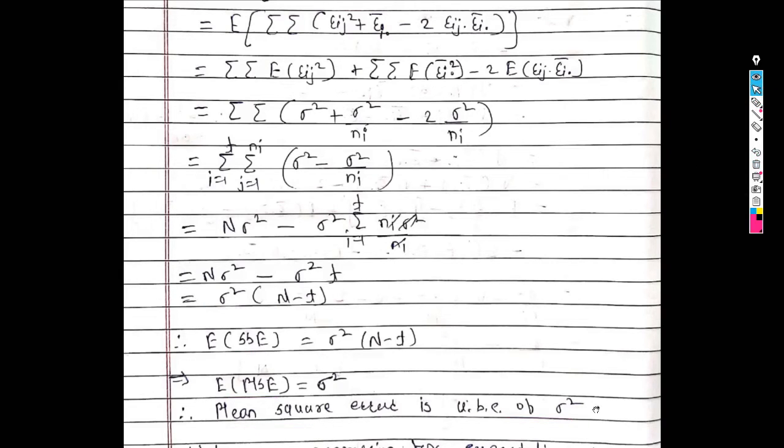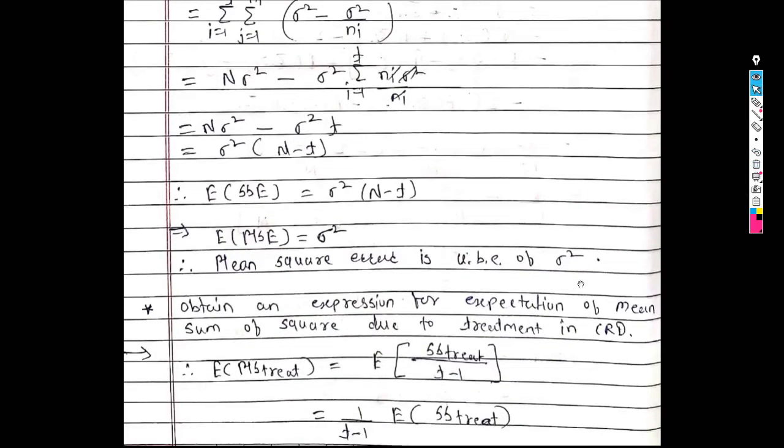So in the next step we are going to discuss the expected value for mean sum of square due to treatment in completely randomized design. So let us consider the expected value of mean sum of square due to treatment. It can be written as sum of square due to treatment upon its degrees of freedom t minus 1.